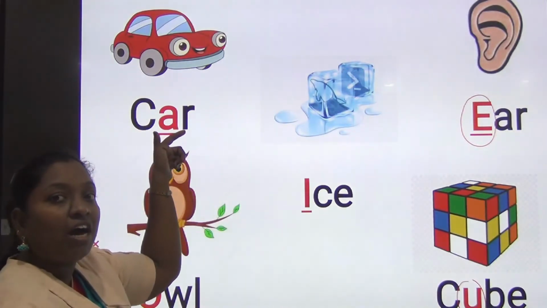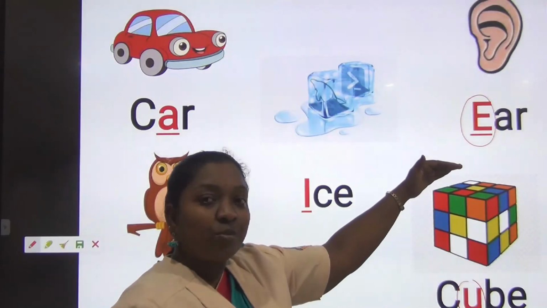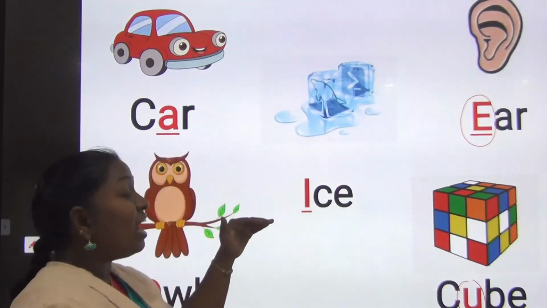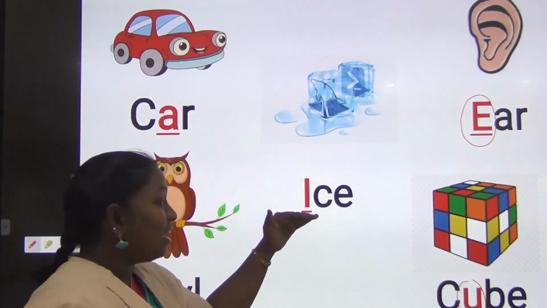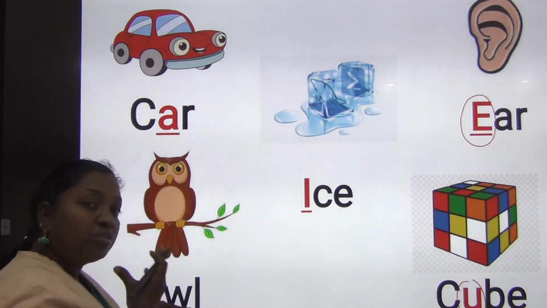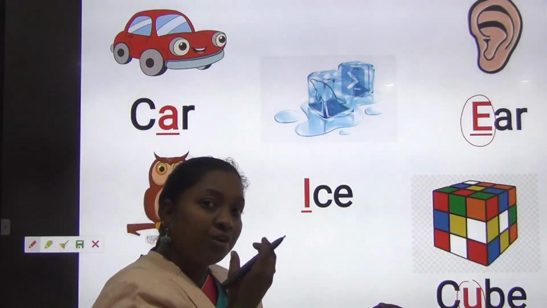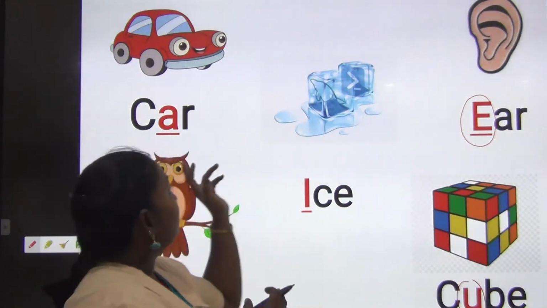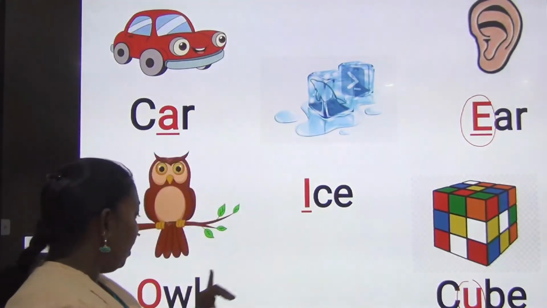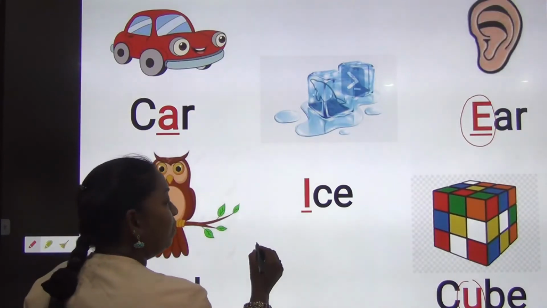Ear, E sound you are able to get, no, ear. Next, eyes, I-C-E, eyes. Then owl, O-W-L, owl, O sound is producing. Next, the last one is cube, U sound. Are you getting it now? So these A, E, I, O, U are the vowels. Let me write one more time.